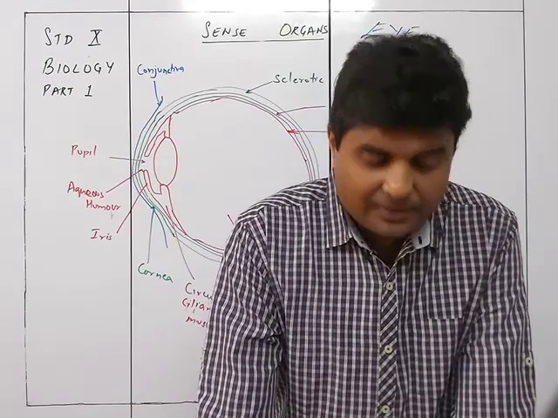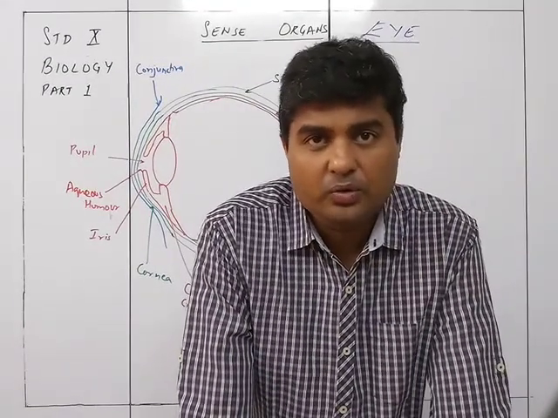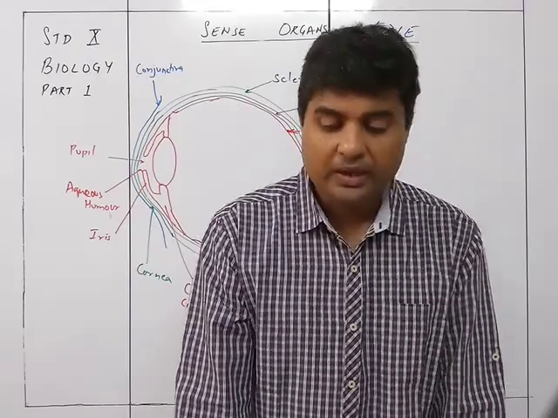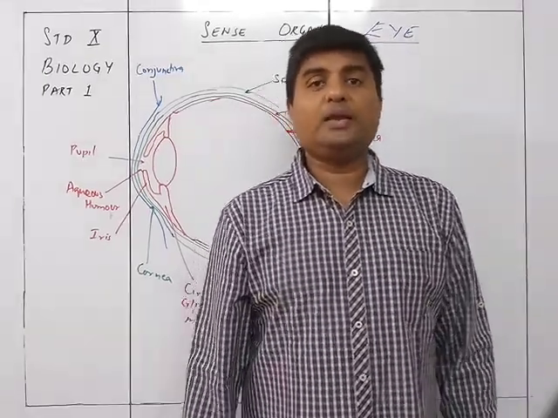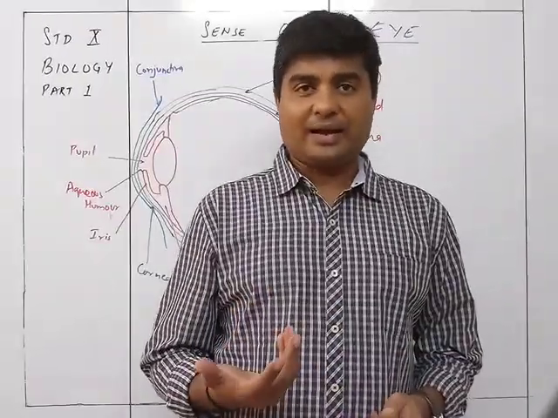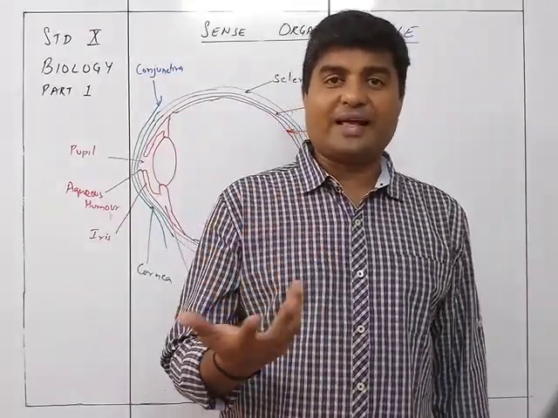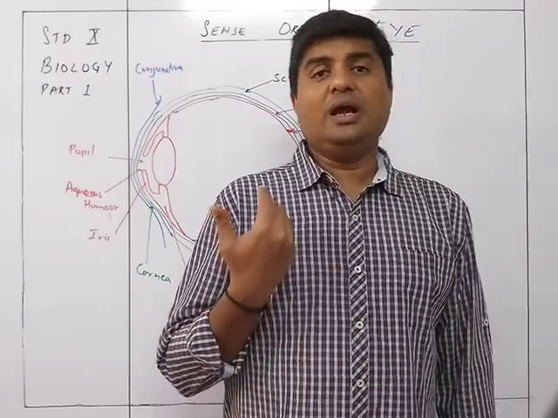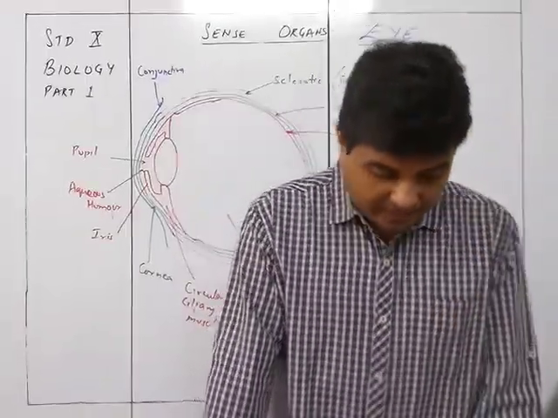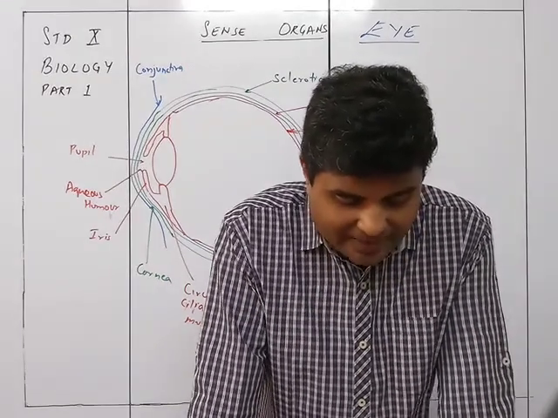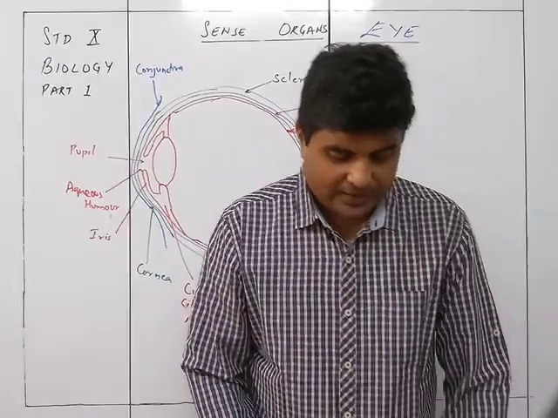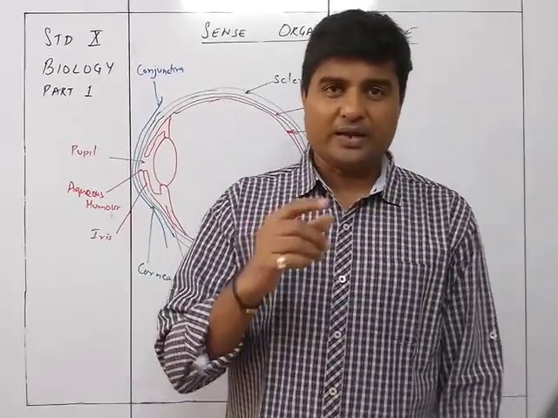So dim light also you can see due to the rods, whereas cones work only in bright light, and that's why you can see the colors properly only in bright light. You cannot see the colors properly in dark light, because the iodopsin needs bright light for its sensitivity. The cone cells are mostly confined to the yellow spot. Okay, so I'll just stop here for this video and continue in the next video.